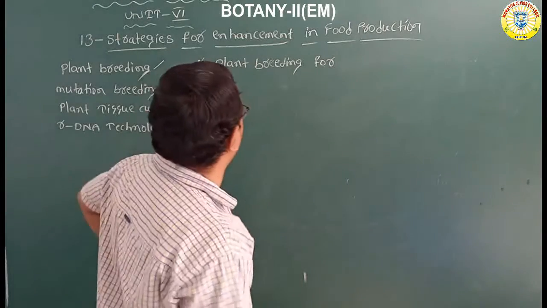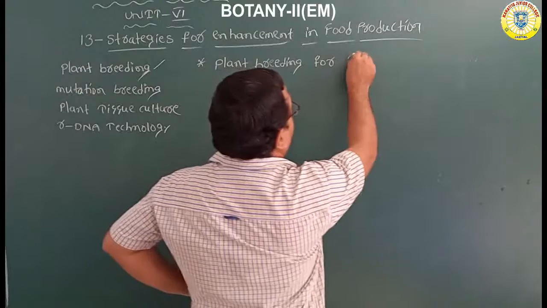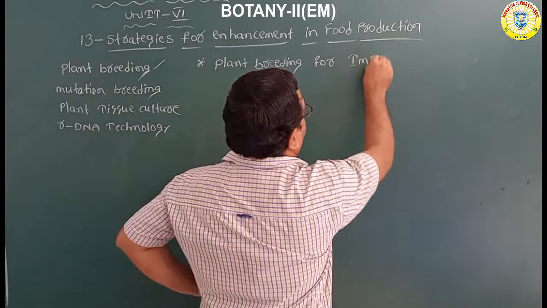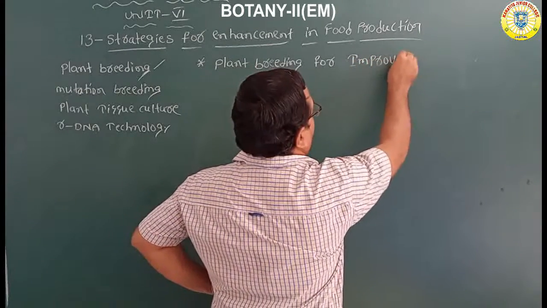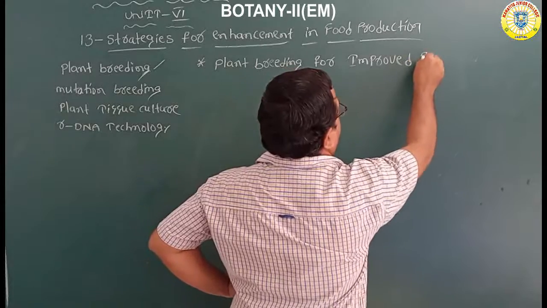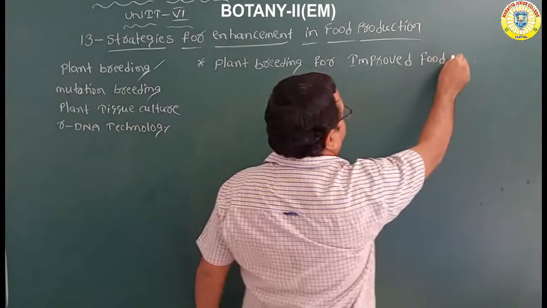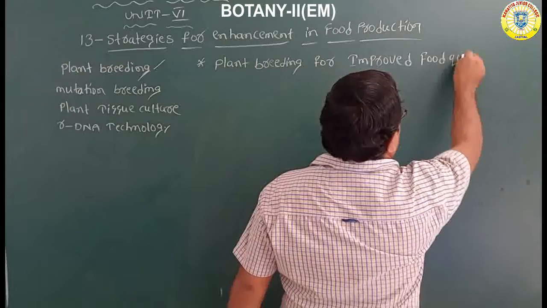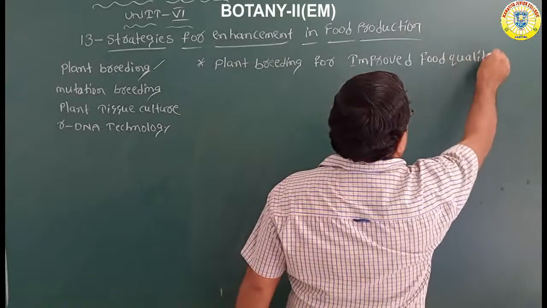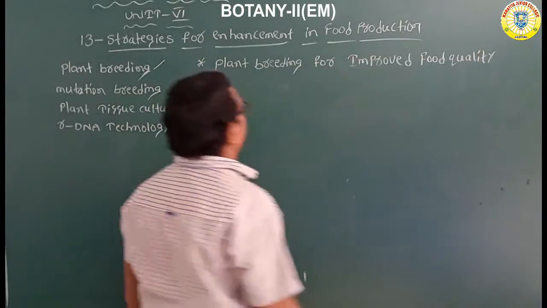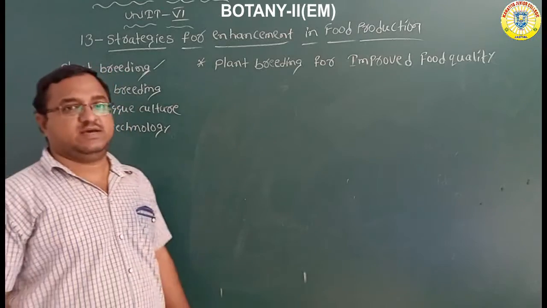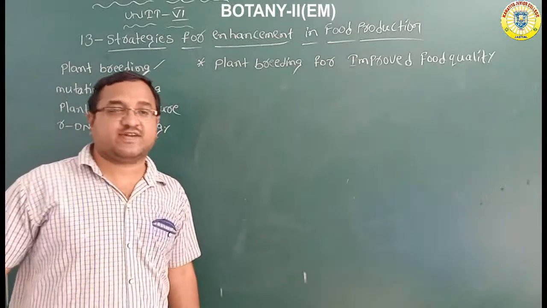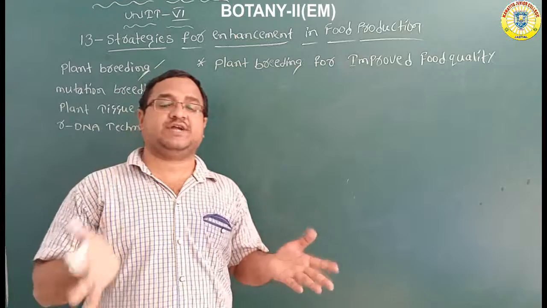Next, plant breeding for improved food quality. How is plant breeding useful for improvement of food content and food quality?